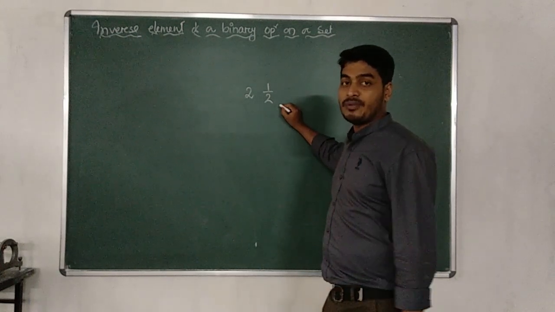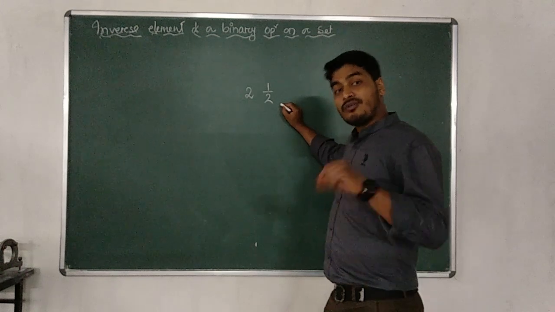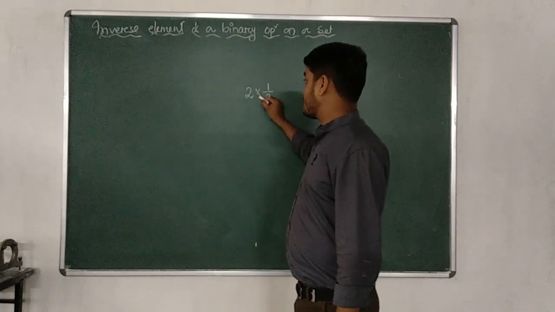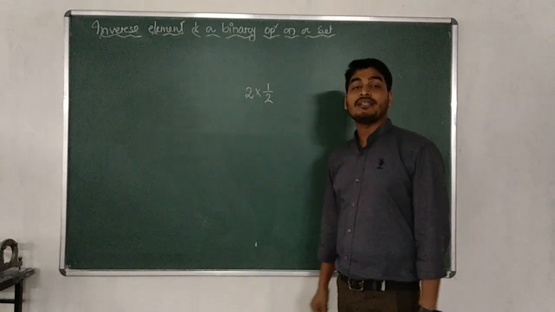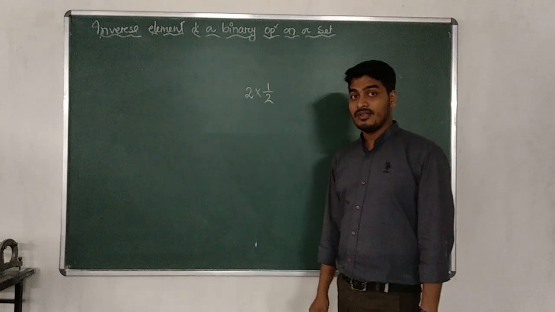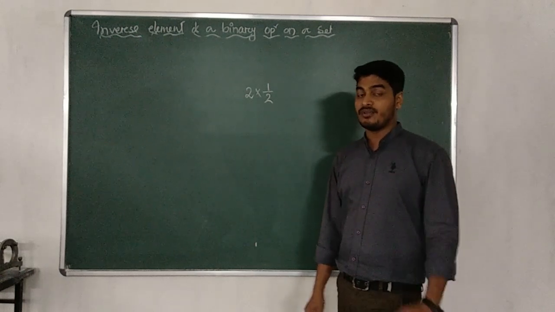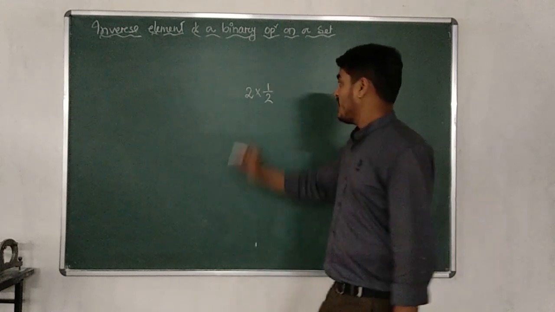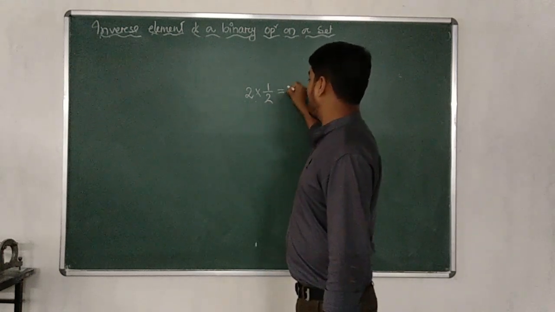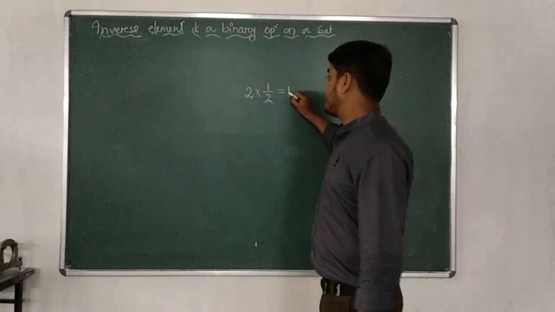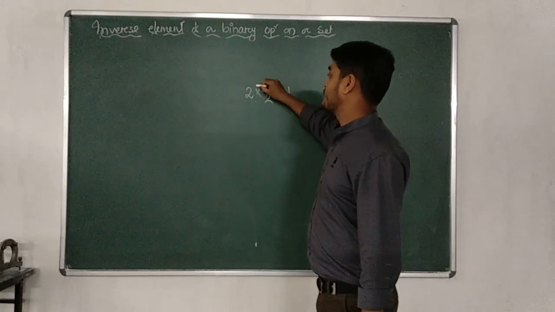First of all, you should have confirmation about the binary operation. Half is the inverse under the binary operation multiplication. Half is the inverse of 2, as well as 2 is the inverse of half. Why is 2 known as the inverse of half, or half known as the inverse of 2, under multiplication? Because after the multiplication, we will have 1. What is 1? Already it is known to you that 1 is the identity element for multiplication.